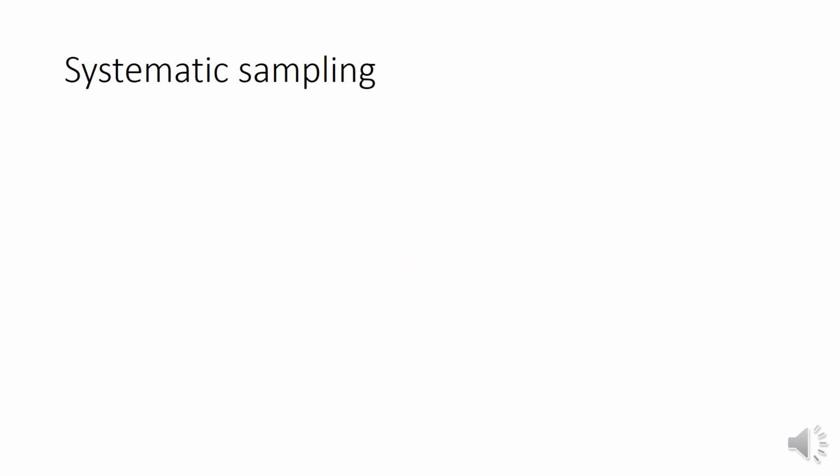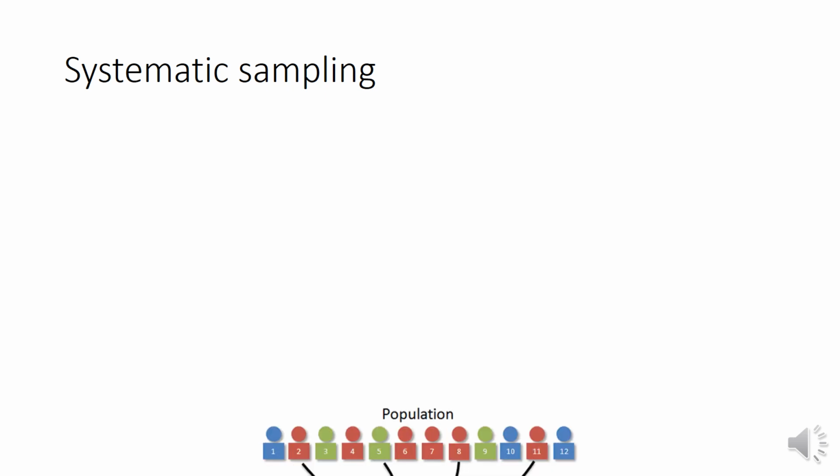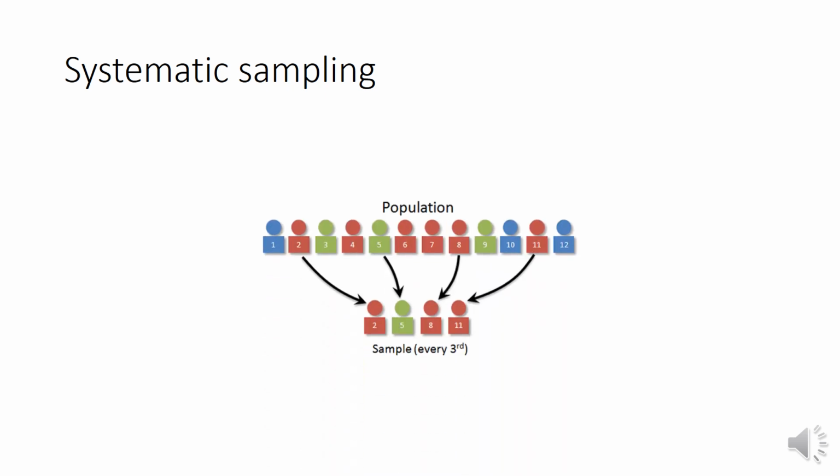Sometimes we cook a custard. What does it require? It requires stirring at regular intervals, and there are some experiments in the lab, like acid digestion, that require stirring at regular intervals. So this is systematic sampling.